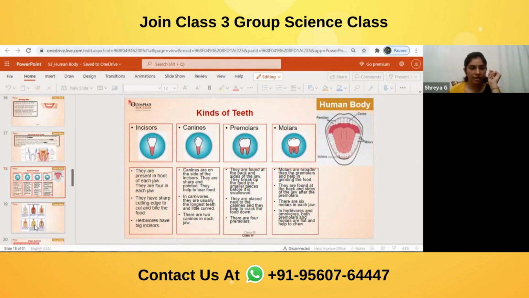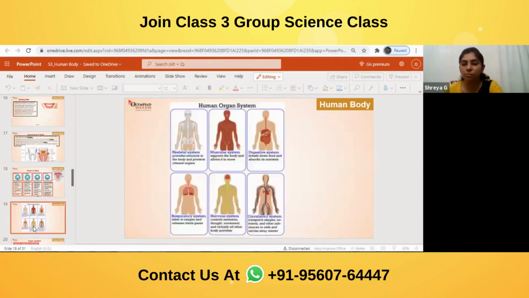Remember that. Now we are continuing with the human organ system, and these are the various organ systems which are there in our body. What are these organ systems? Skeletal system. What is the function of the skeletal system? It provides structure, or we can say shape, to the body, and protects the internal organs. So first is skeletal system, muscular system, digestive system, respiratory system, nervous system, circulatory system, and one more system is there, that is reproductive system.